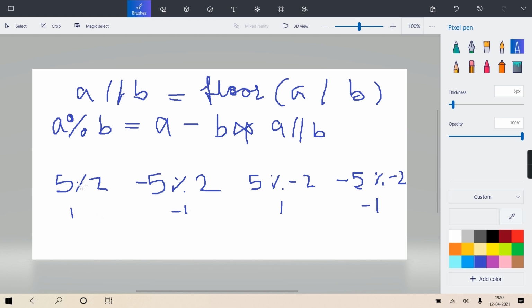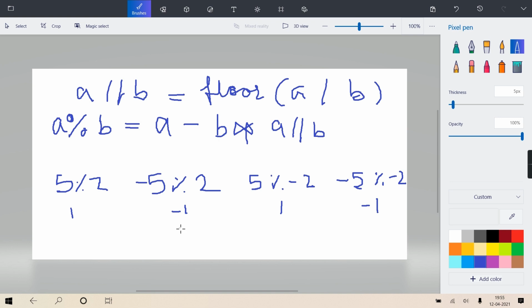Because when finding modulo, it just takes the 2 numbers without considering the sign, finds the remainder and gives the sign of the first operand. So the first operand is positive, negative, positive, negative. But this is not the case in Python.